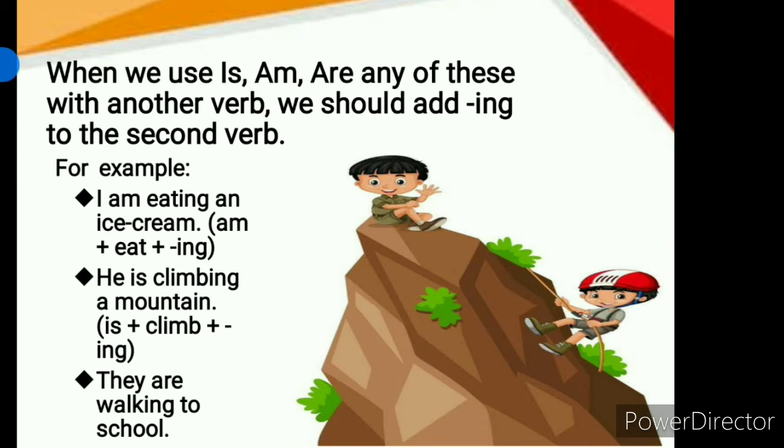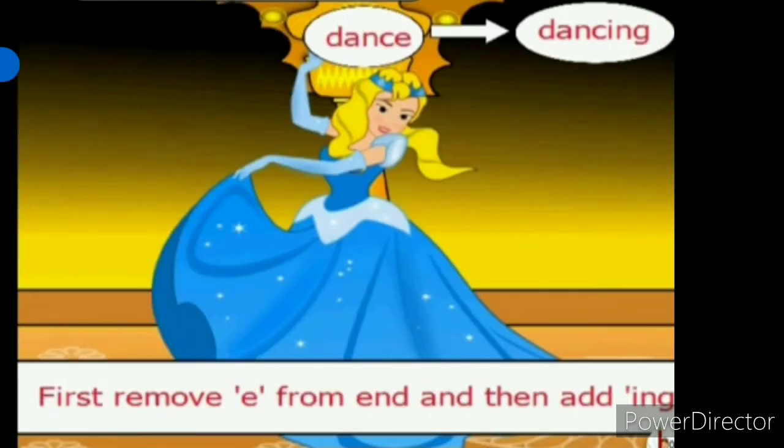In the same way, he is climbing a mountain. Is plus climb, and we are adding ing with the second verb, that is climb, which becomes climbing. They are walking to school. She is dancing. Dance to dancing.